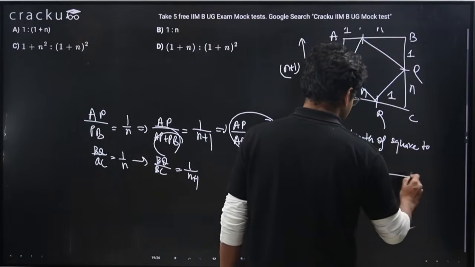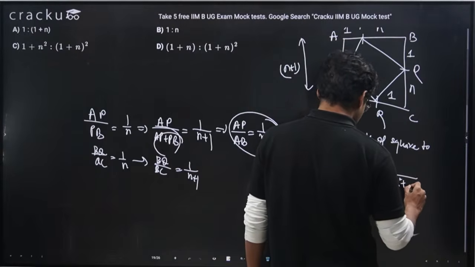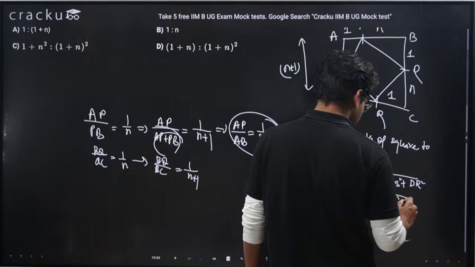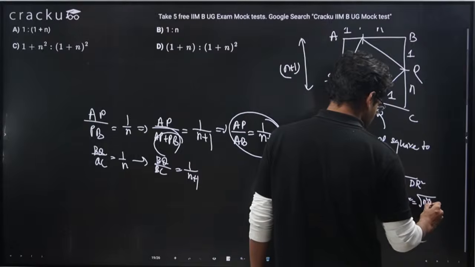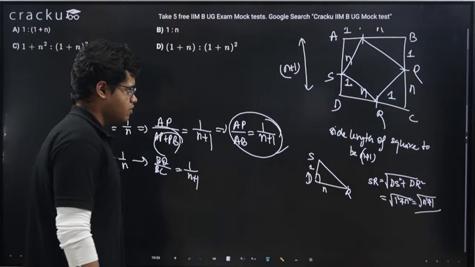SR I can calculate as SR equals root of DS square plus DR square, which is equal to root of 1 square plus N square, which is root N square plus 1. Right? I can simply apply Pythagoras theorem.